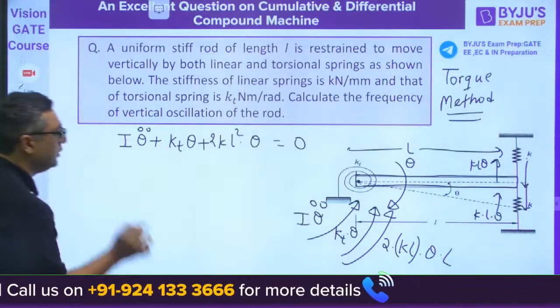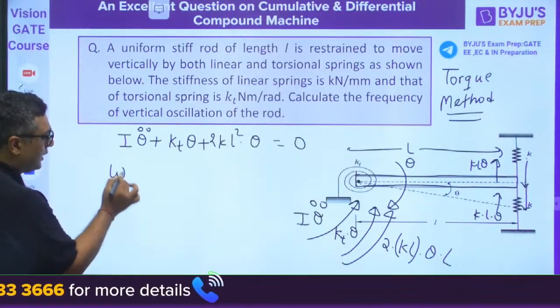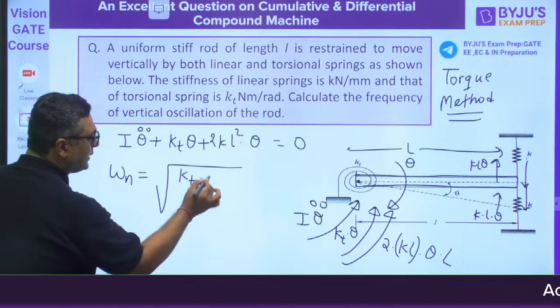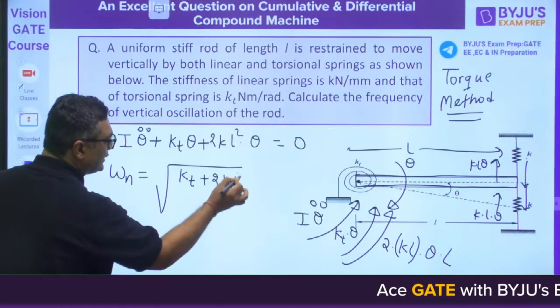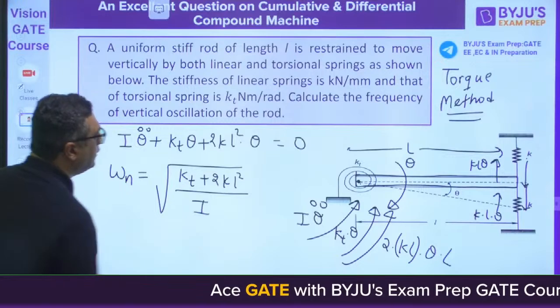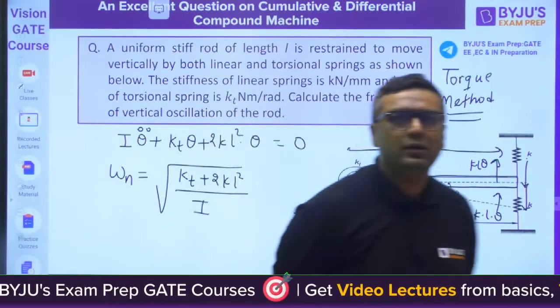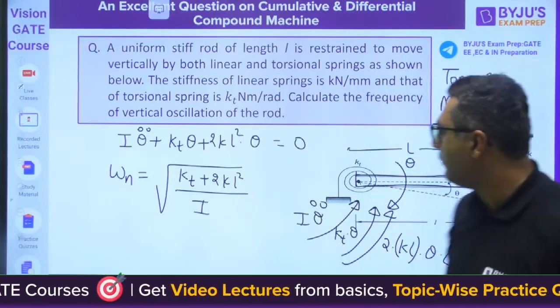This is the equation. Now, if you want to find out omega n, it is very easy to find out. It is the square root of (Kt plus 2KL square) divided by I. Is it clear or not? This is how we can use the torque method if we are having angular vibrations.